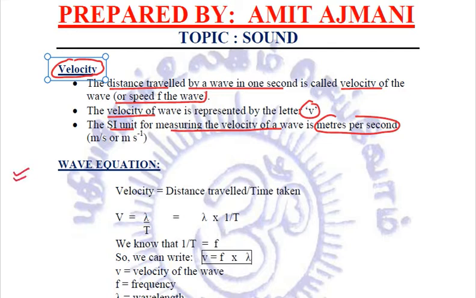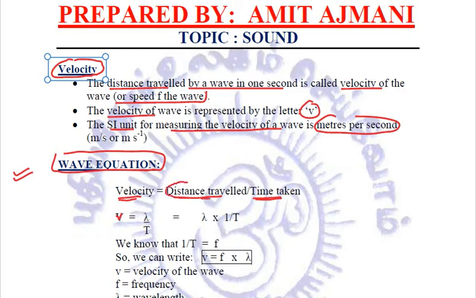Now you need to relate this quite important wave equation. We know that the formula for calculating velocity is distance or displacement divided by time taken. This velocity we are representing with v.